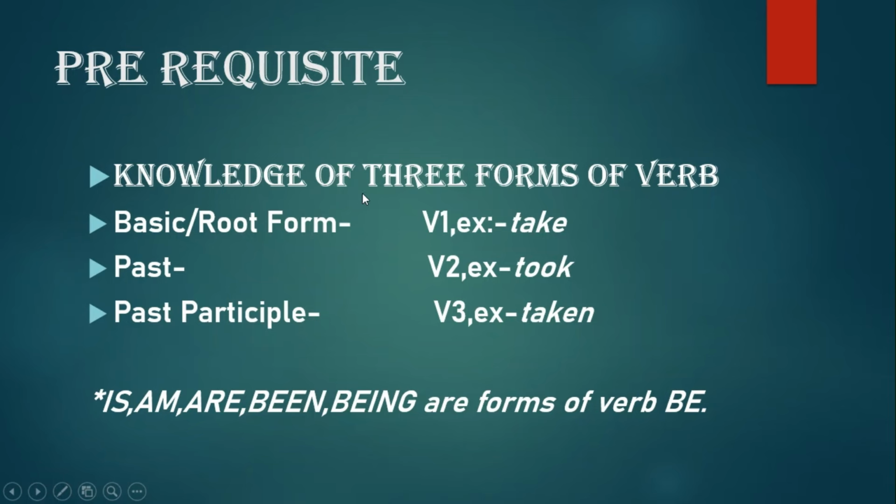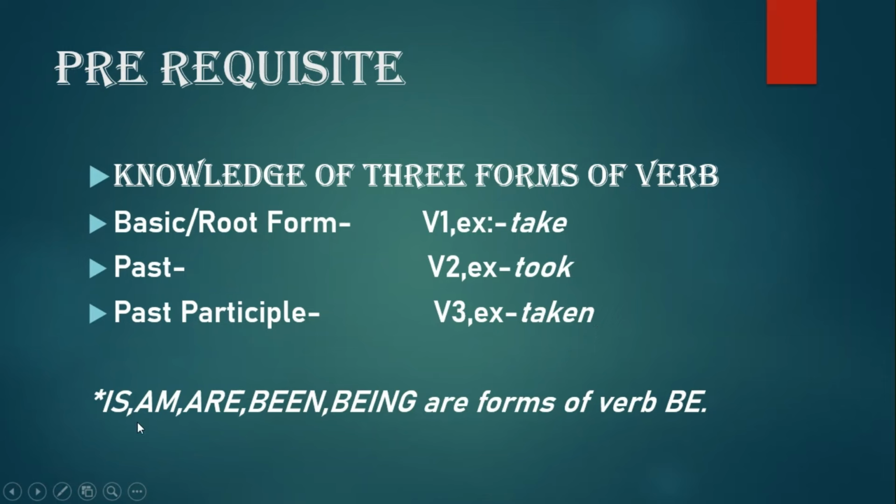We should be aware of the three forms of verb, that is the basic root form, the past and the past participle. Any main verb has three forms. The first is the root form in which the verb exists. For example, we have taken the word take here, and for convenience throughout this discussion, we are going to name these forms V1, V2 and V3. V1 is the basic root form, for example, take. The past form is took, that is V2. The past participle form is the third form of the verb, taken, that is V3.